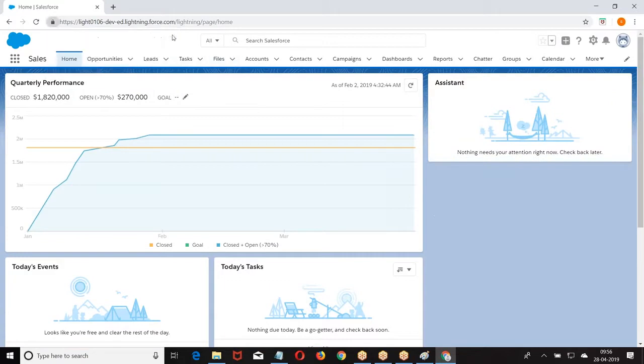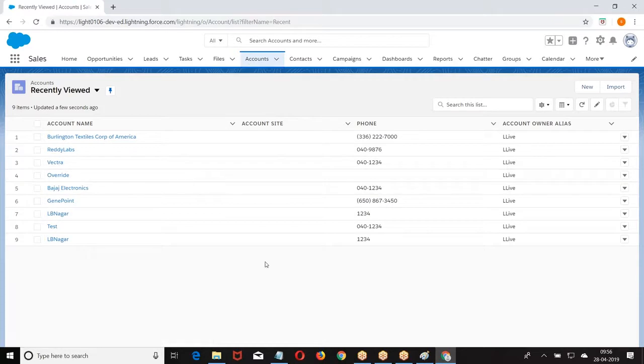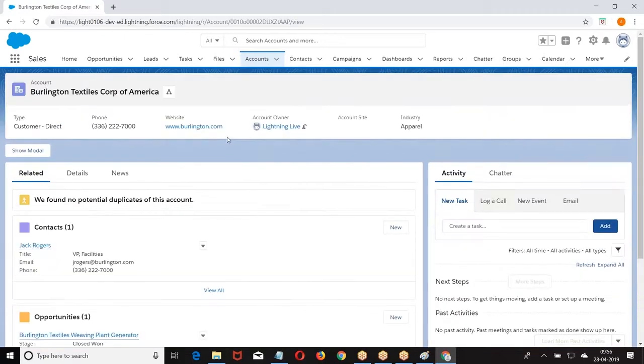We had the home page. When you go to the home page, the UI format is different here. When you open any record, the way the detail page of the record is represented and the way related lists are represented are different here.